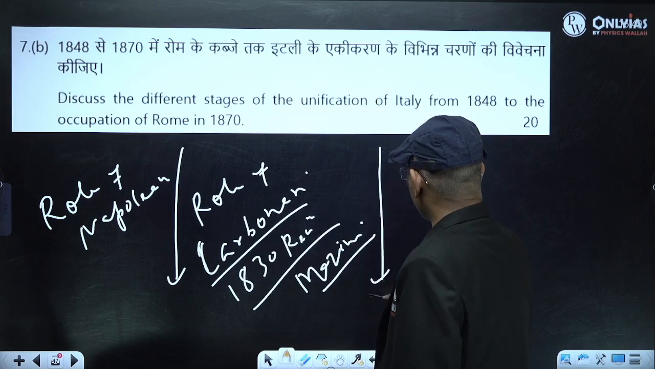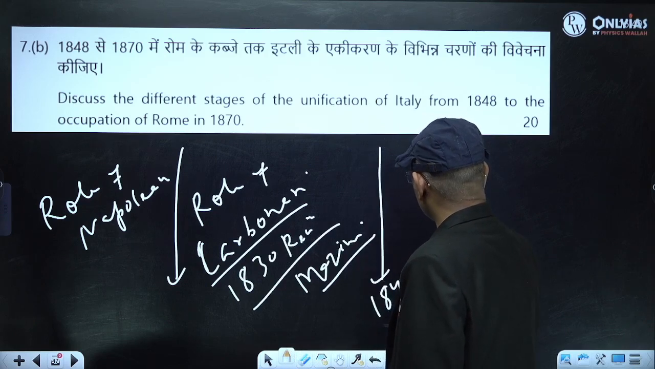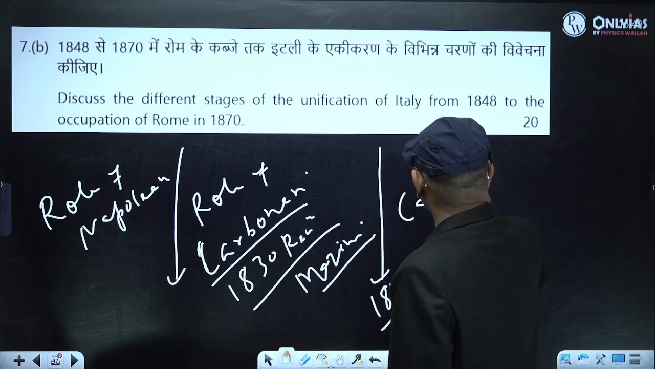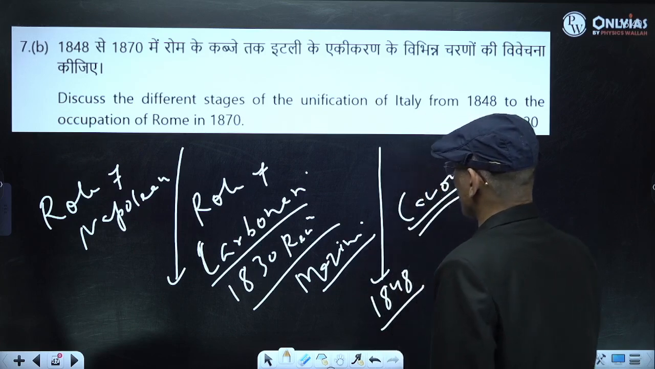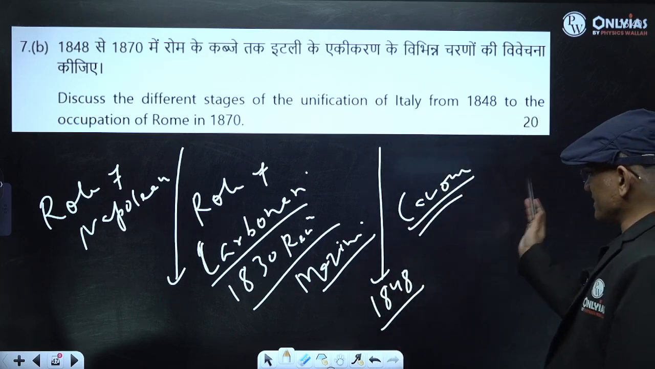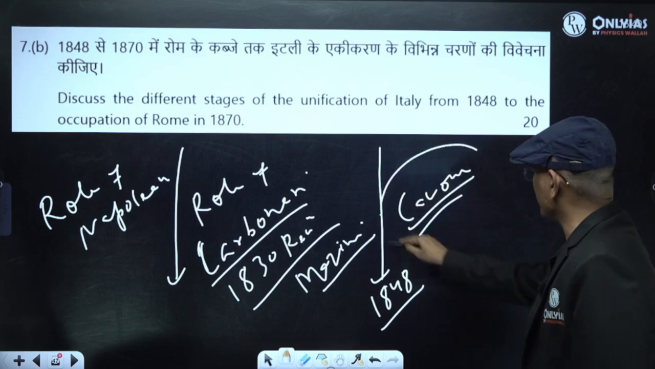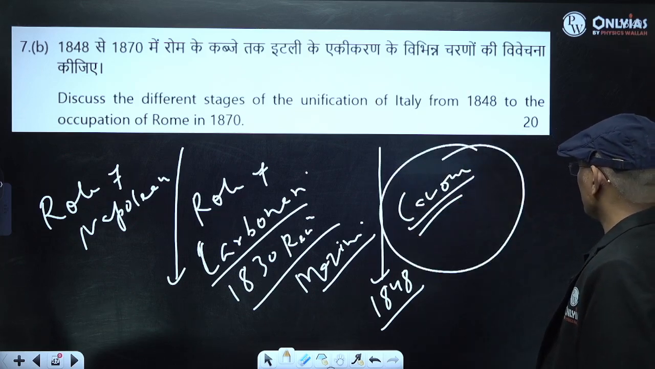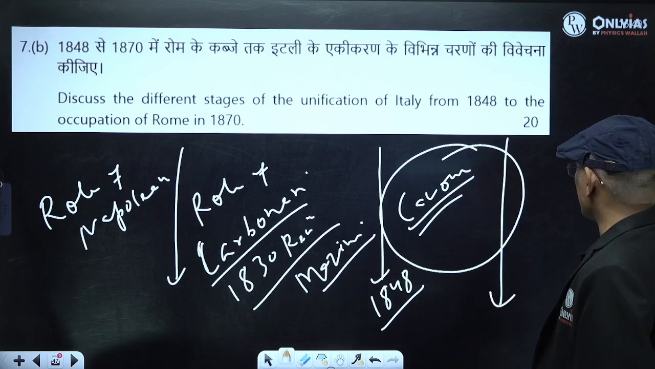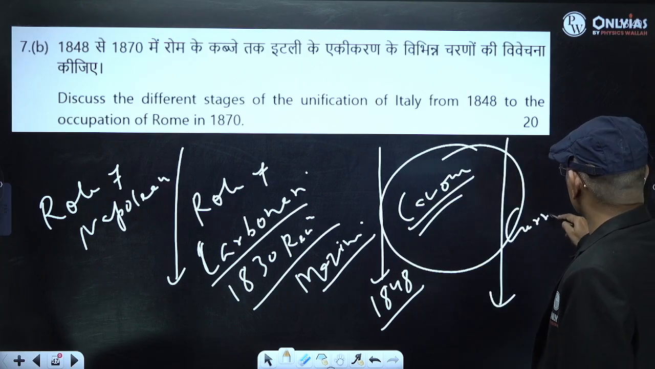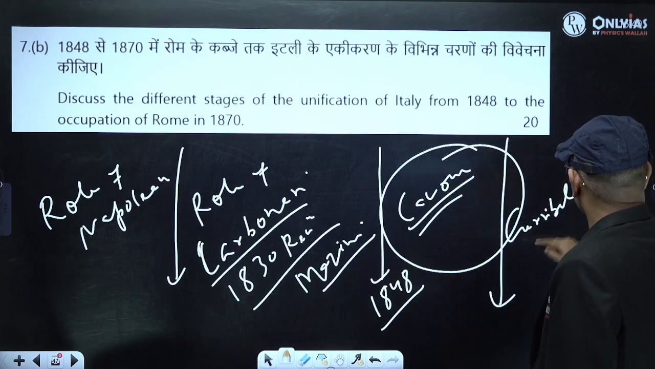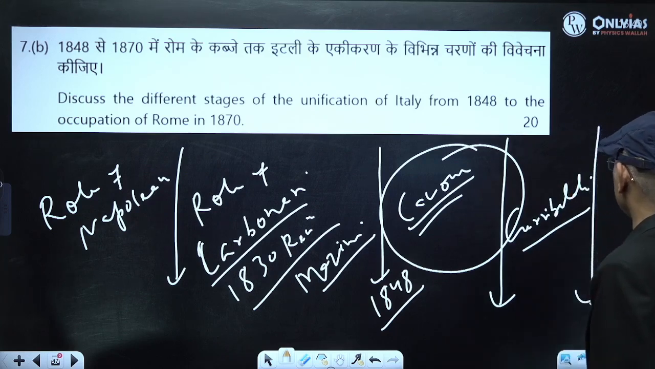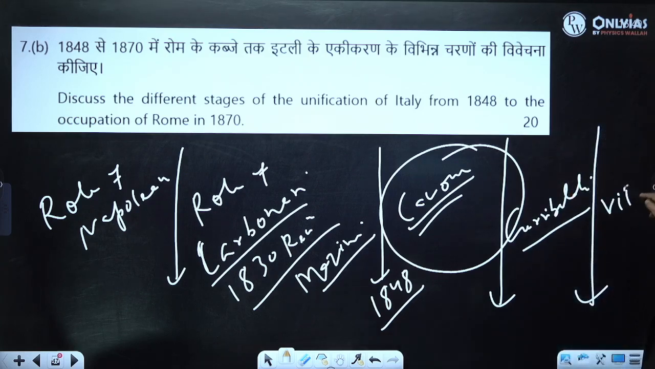Then the role of the 1848 revolution, and the role of Cavour, different phases. Cavour's role was very important. And here you will see the role of the Crimean War. Then after Cavour, the role of Garibaldi. Then after Garibaldi, the role of Victor Emmanuel II, the ruler of Sardinia-Piedmont.